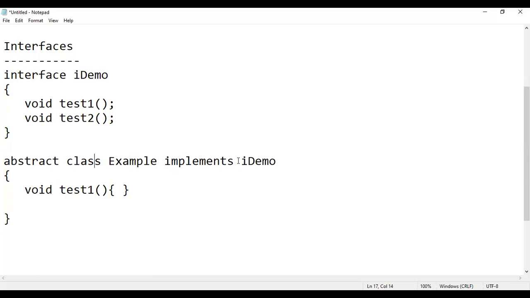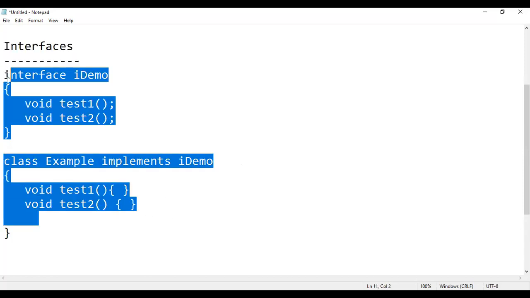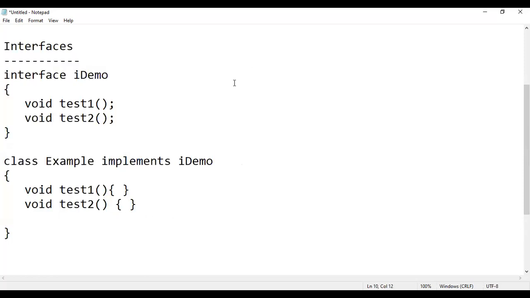Why is it an incomplete class? Because the class example has failed to implement the second method present in the interface called iDemo. I hope you understood. So what you should do is implement the second method inside this class. Since my class example is then implementing all the methods present in interface iDemo, it is no more an abstract class, it's a normal class. Do you have any questions, students, with respect to interface? I hope you understood this interface.